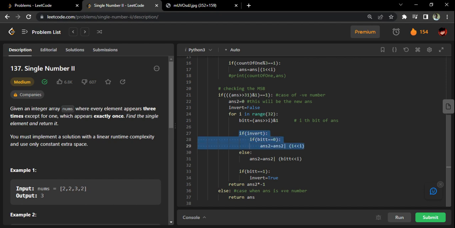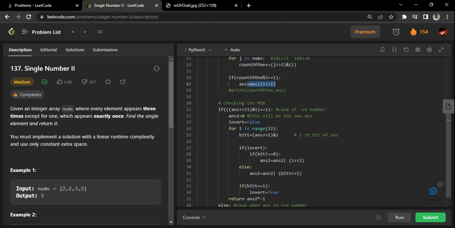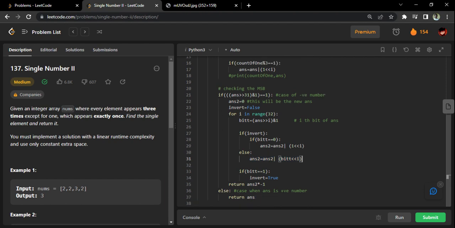This code will be executed instead. What is this code? Whatever bit you get, the ith bit, left shift it by i times and OR it with one. This is exactly what we did here. But after you receive the first one, things will change.